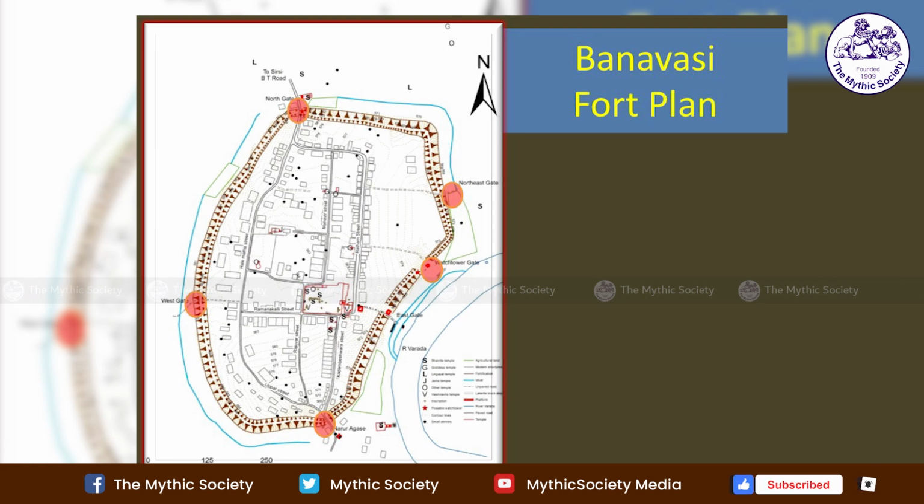Yesterday, Dr. Utresher was showing the Hangal fort. There you can see the development and extension of the fort, whereas Banavasi has not been extended. Even the periphery outline remains from the ancient period to now. This is how we can identify the original layout of the fort. Even the temples and gates remain the same. So we can take it as the town plan of the Shatavahana beginning, developed under the Kadambas.